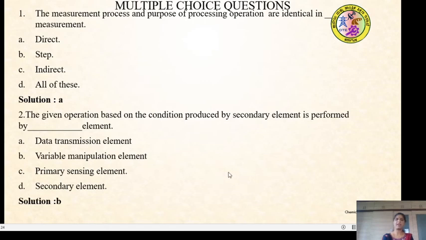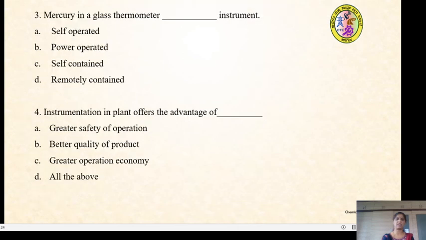Answer is the variable manipulation element. The given operation is based on the condition produced by the secondary element. After primary element, it will go to the secondary element. From the secondary element, it goes to the variable manipulation element. So the answer is the variable manipulation element.